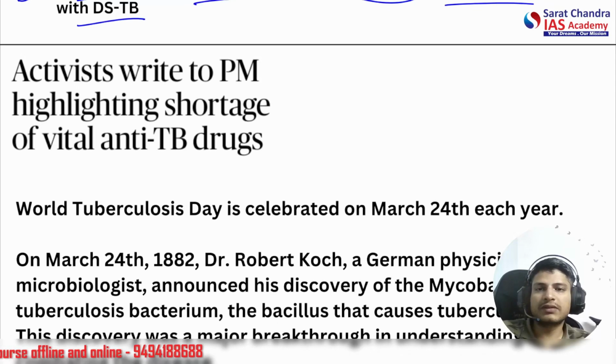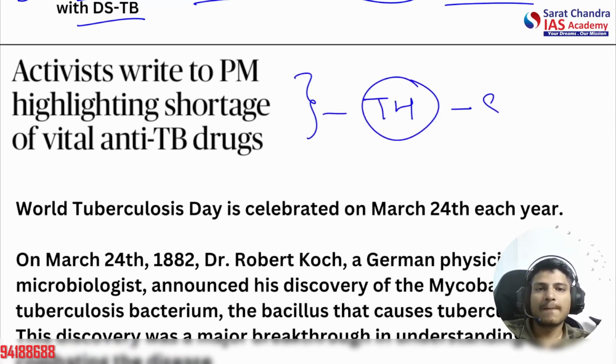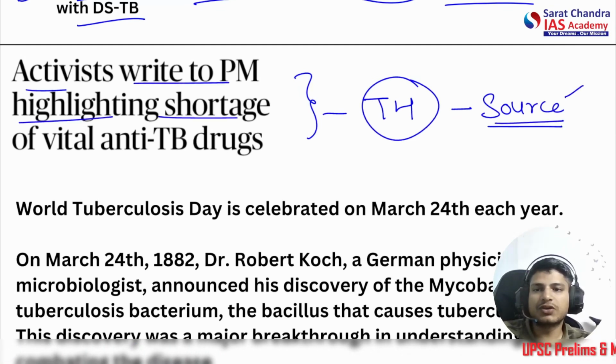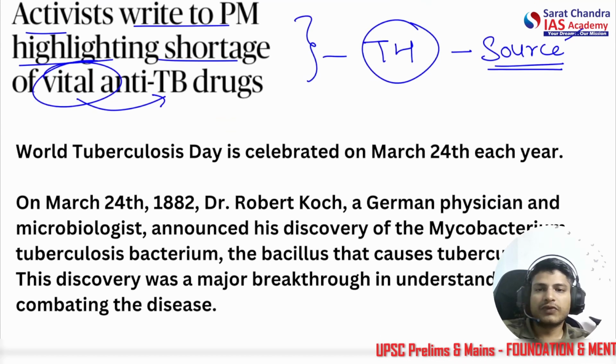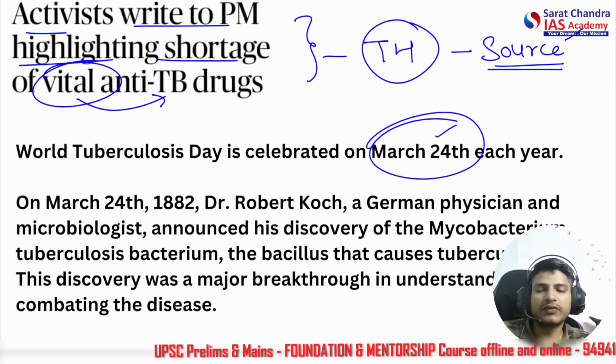So from where is the source of the news? This news is from The Hindu. So what was the news? Activists write to PM highlighting the shortage of vital anti-TB drugs. All right. So the first statement said February 18, but it is incorrect. It is celebrated on March 24th. Now we need to know why.